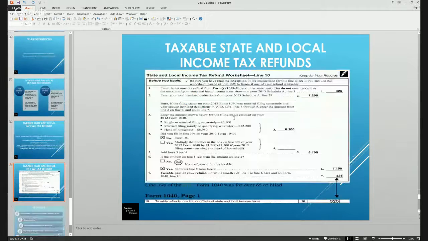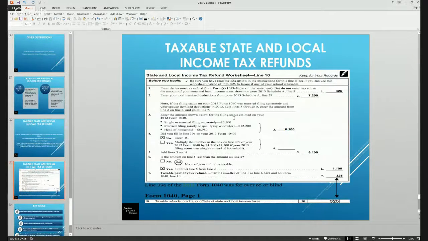So let's look at how the worksheet lays out. The first thing that we put in is the amount that she received, which is $325. Then we're going to put in the total itemized deductions from her 2013 return, which is $7,200. The next thing we're going to do is look at what a standard deduction would be. The standard deduction would have been $6,100.